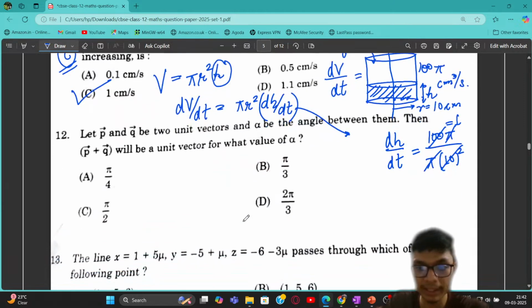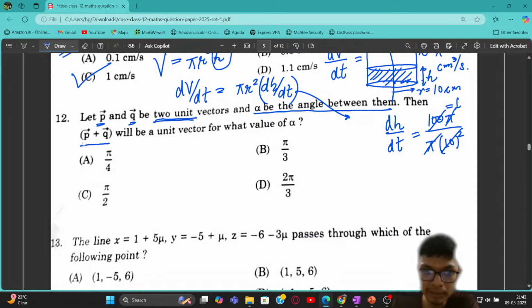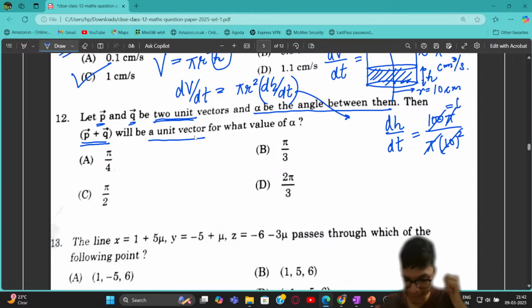The next problem talks about the angle between vectors. Again, this is a question that I've already discussed, and I said that angle between vectors is specifically going to come up for the exam, right? We are given that vector P and vector Q are two unit vectors, and specifically focus, they are unit vectors, and alpha is the angle between them. It is said that P vector plus Q vector will be a unit vector for which values of alpha?